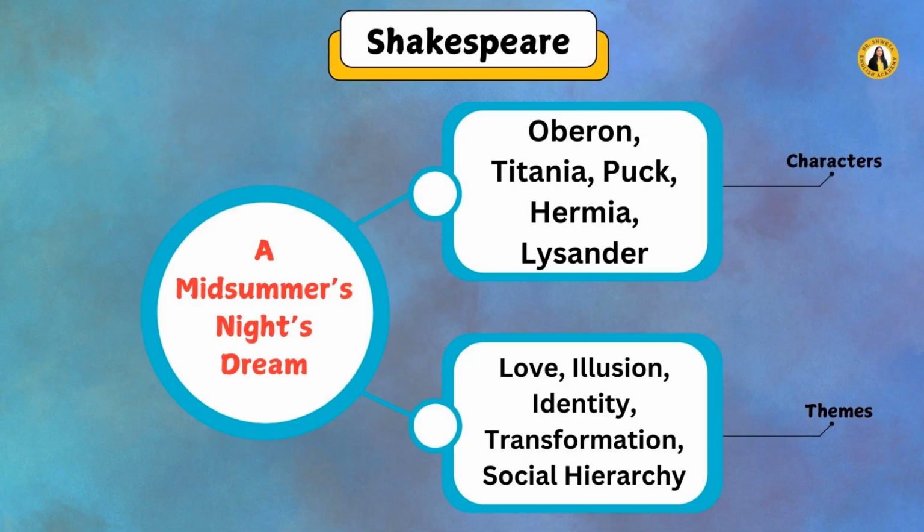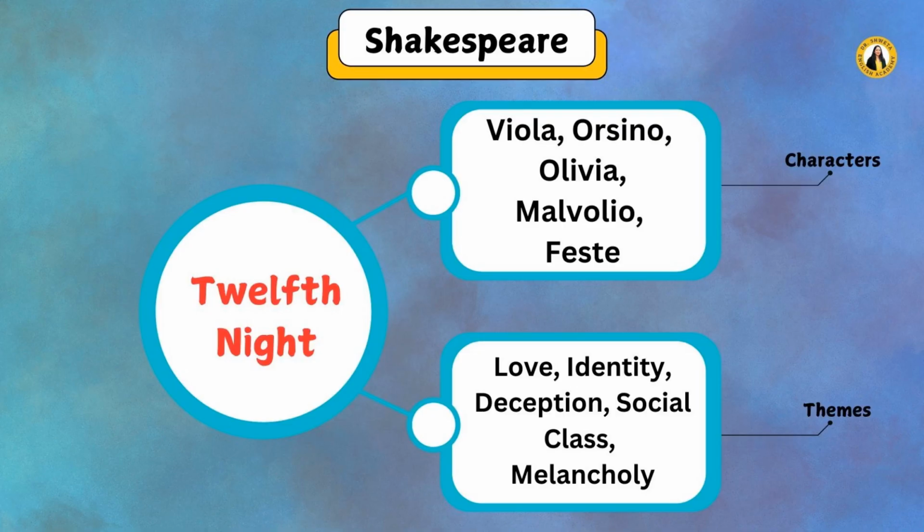Other plays and their important characters and themes go like this. In the play A Midsummer Night's Dream, there are major characters like Oberon, Titania, Puck, Hermia, Lysander, etc. And the themes in this play are love, illusion, identity, transformation, social hierarchy, etc. The next play which is of importance here is Twelfth Night, and the major characters are Viola, Orsino, Olivia, Malvolio, Feste, and the themes are love, identity, deception, social class, and melancholy.